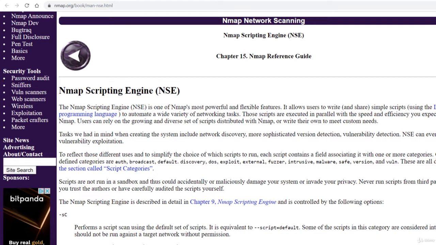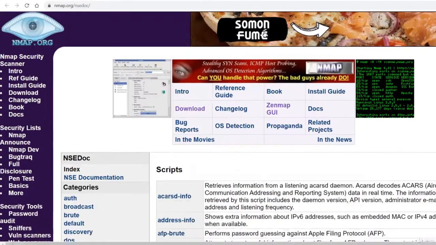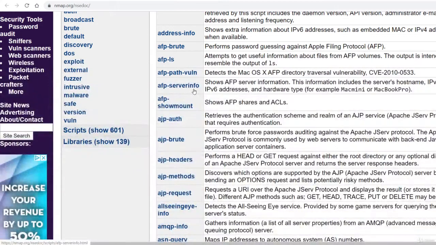In particular, you'll be able to perform any sort of DNS enumeration, brute force attack, OS fingerprint and banner grabbing, vulnerability detection and exploitation, backdoor identification, malware discovery, and much more. In this lecture, we'll use only Nmap NSE scripts that come with the default installation of Nmap. There are approximately 600 scripts available.